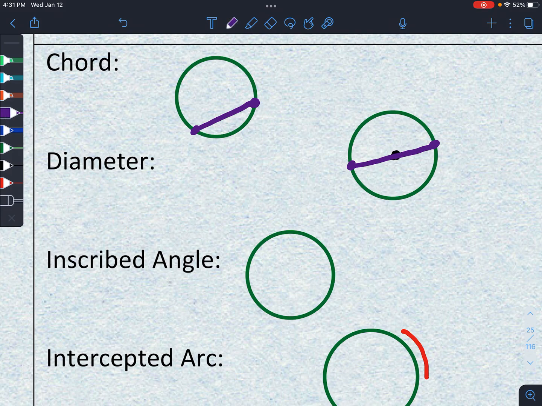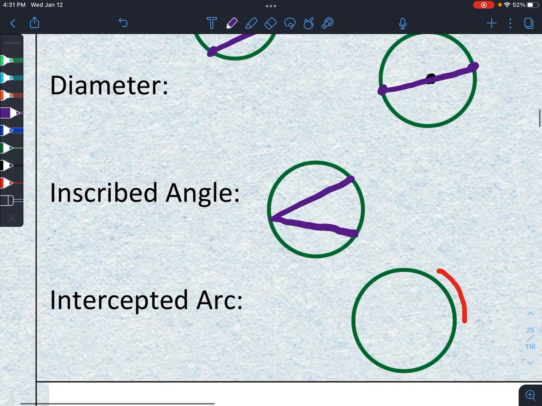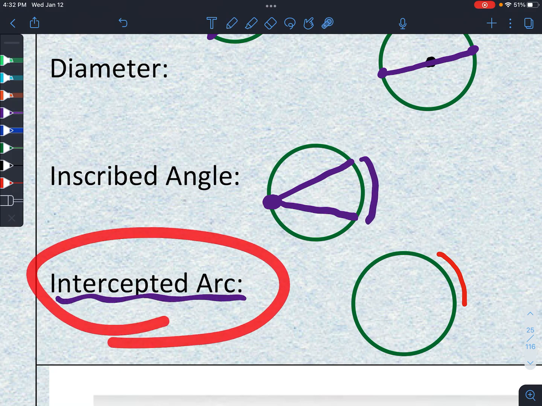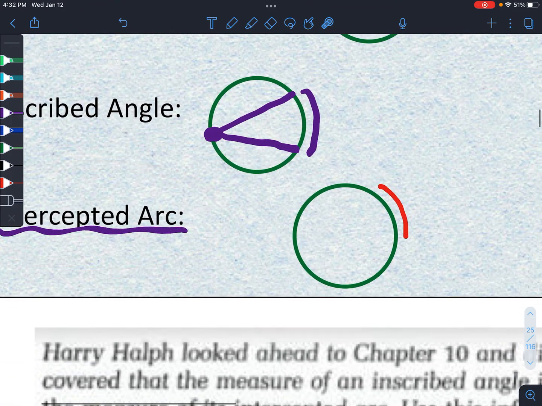How about an inscribed angle? An inscribed angle is an angle whose vertex is on the circle, and it cuts off, or in a fancy word, intercepts an arc. And that's our second definition here, an intercepted arc. So an intercepted arc always has an angle that is coming at it.